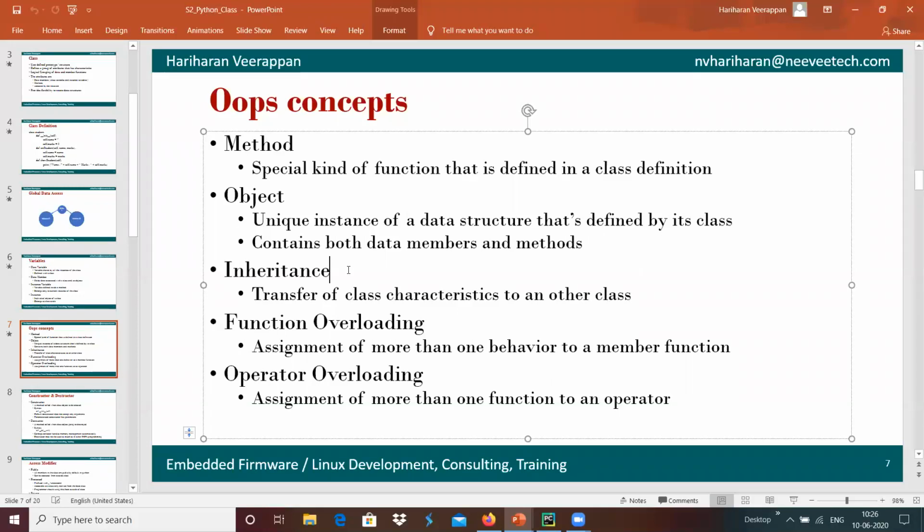It's something that we will see, with the option of having more than one function with different arguments. And we have operator overloading. For example, in order to concatenate two strings, we can use s1 plus s2 and it gets added.